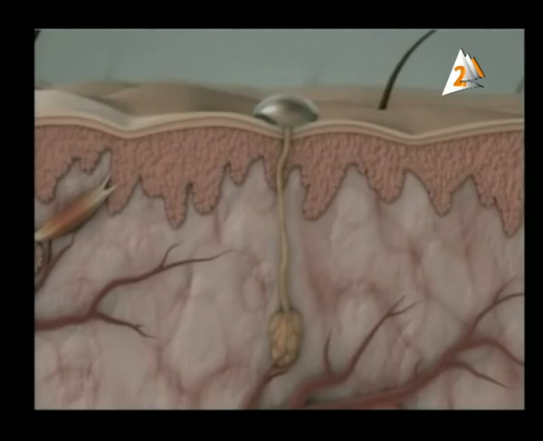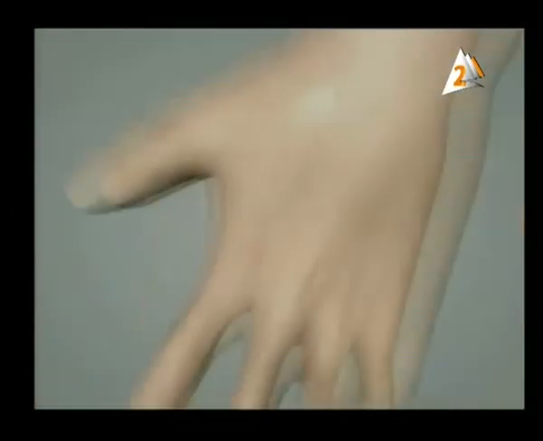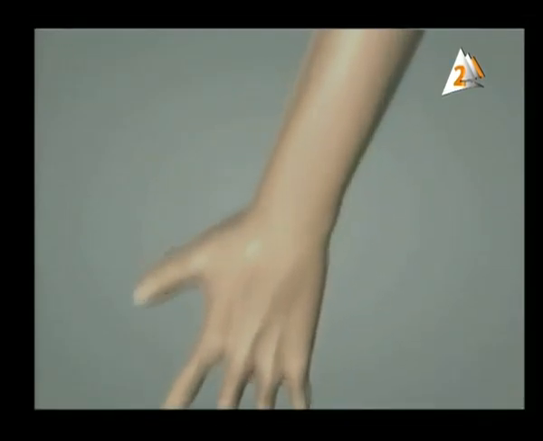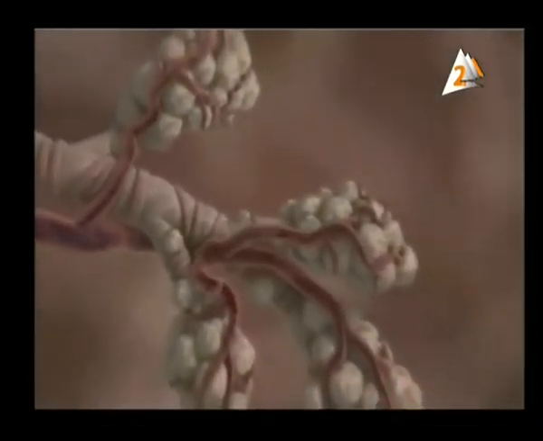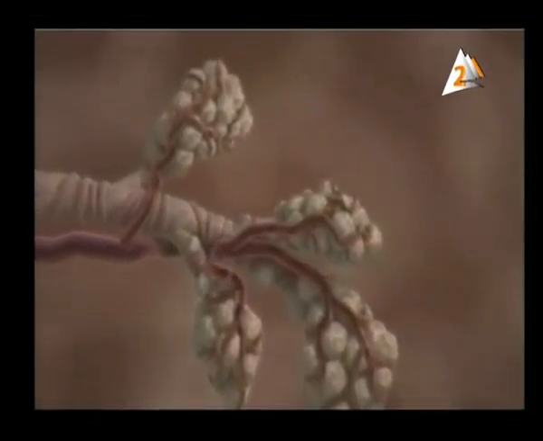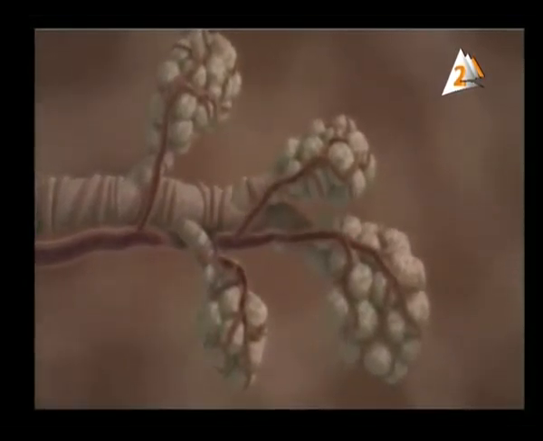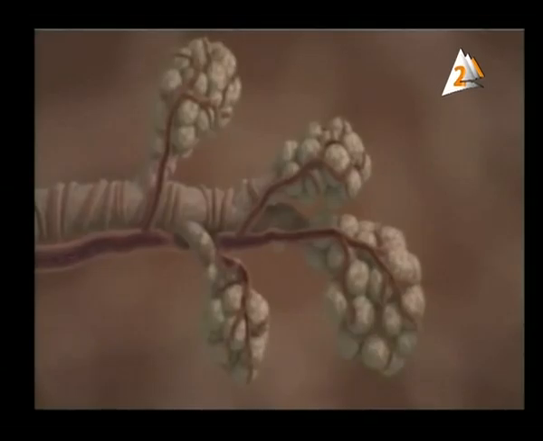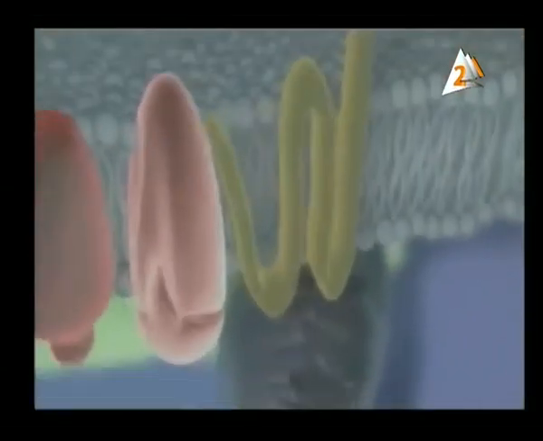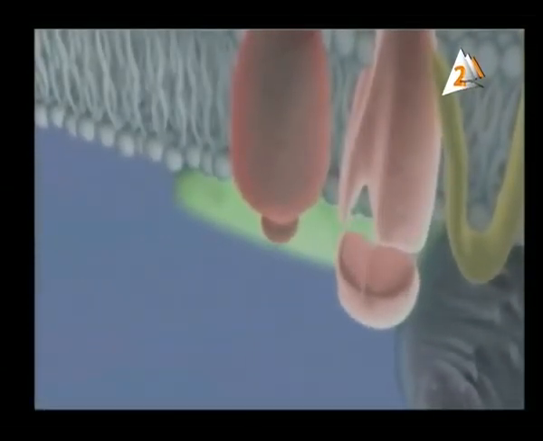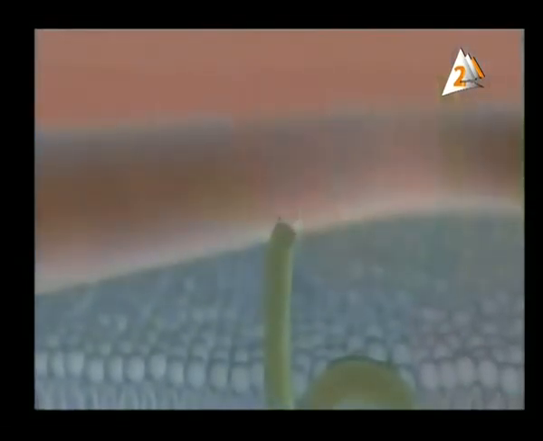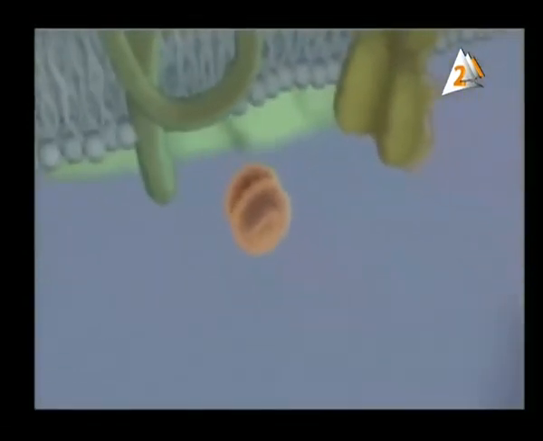And we have sweat, which makes a decrease in the temperature of our body. And we have the endocrine glands. It is a very closed system, a very important system. For example, here we have the alveoli inside the lungs for the function of respiration. So respiration is very important for us.